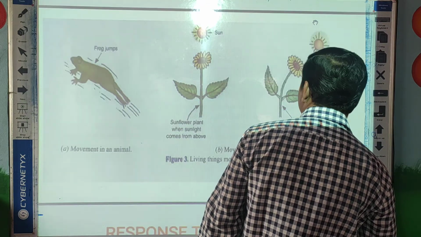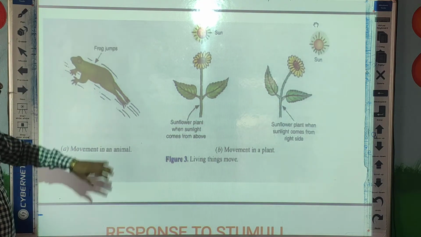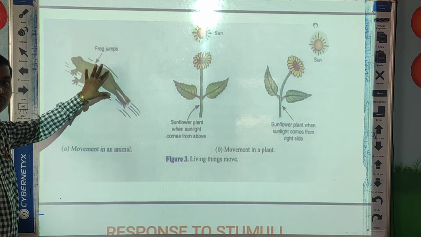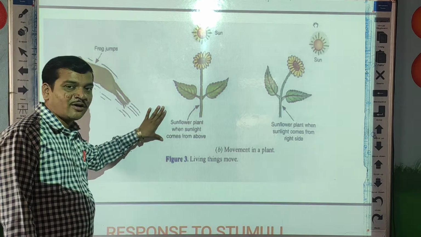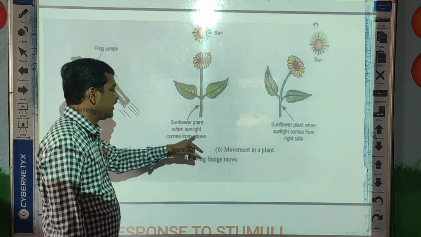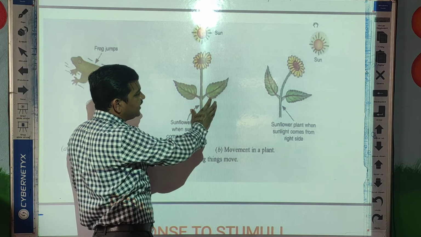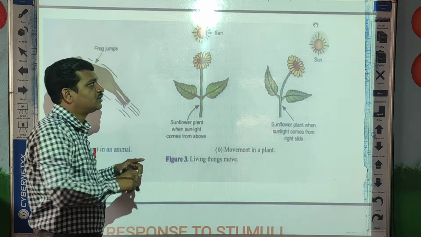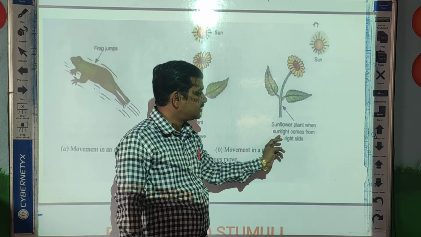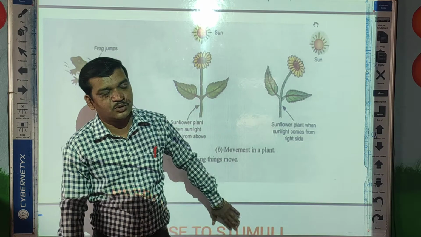As you can see in the picture, this is the movement in an animal, for example a frog. A frog moves when it jumps into a pond. This is the movement of the sunflower, which I just explained to you. When sunlight comes from above, during daytime the sunflower and leaves turn to face the sun. And when sunlight comes from the right side, the sunflower moves towards the right side. So this is about the movement.